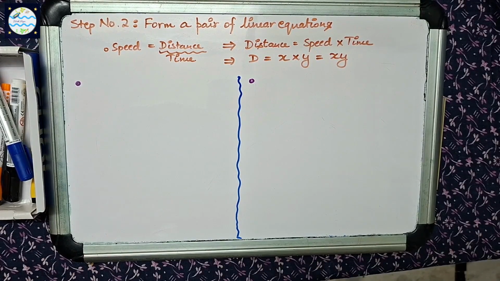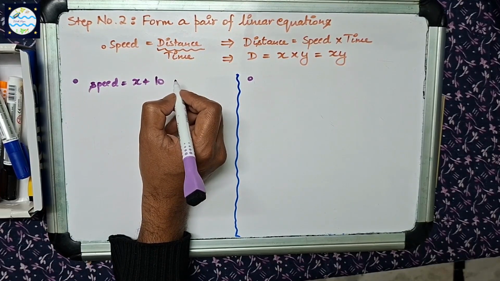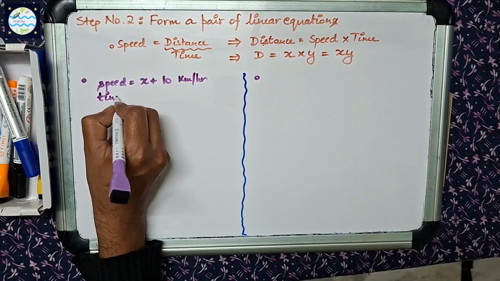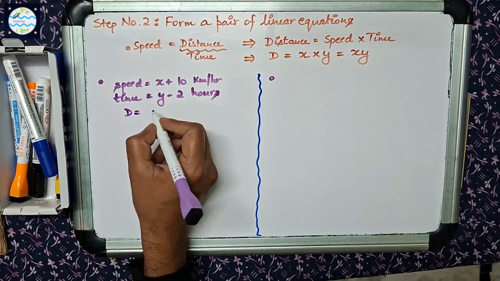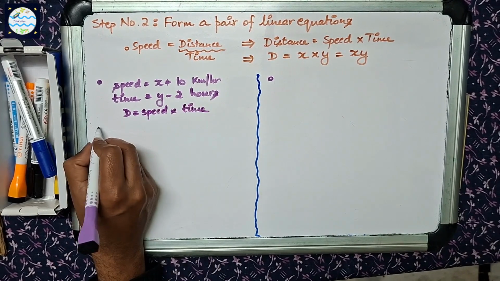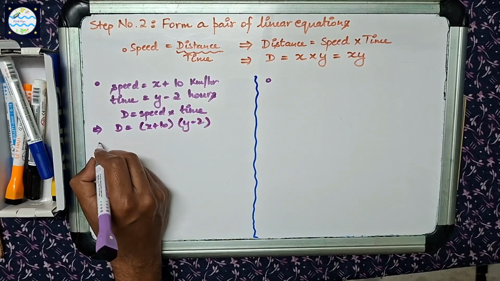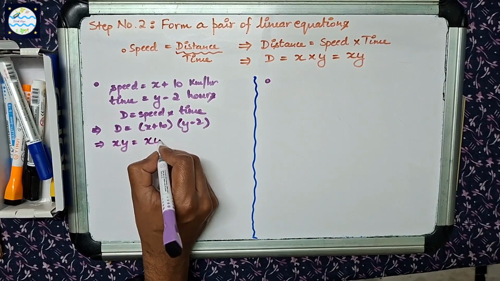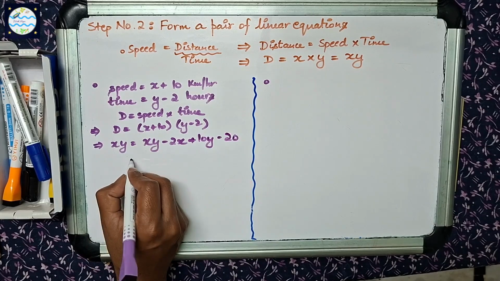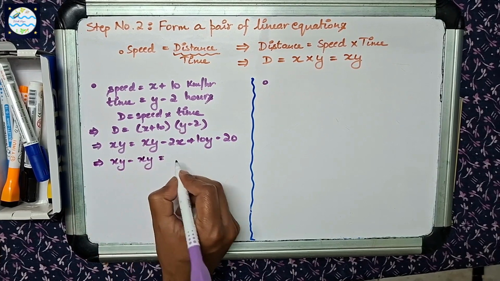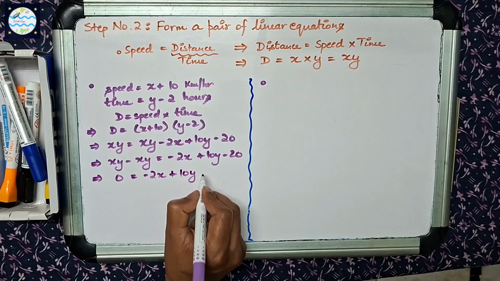Considering the statement, if the train ran 10 km per hour faster than the planned speed, they would reach Busan 2 hours earlier than the scheduled time. We have speed is equal to x plus 10 km per hour, time is equal to y minus 2 hours. Using the formula distance is equal to speed into time, we get D is equal to (x plus 10) multiplied by (y minus 2). Implies xy is equal to xy minus 2x plus 10y minus 20.